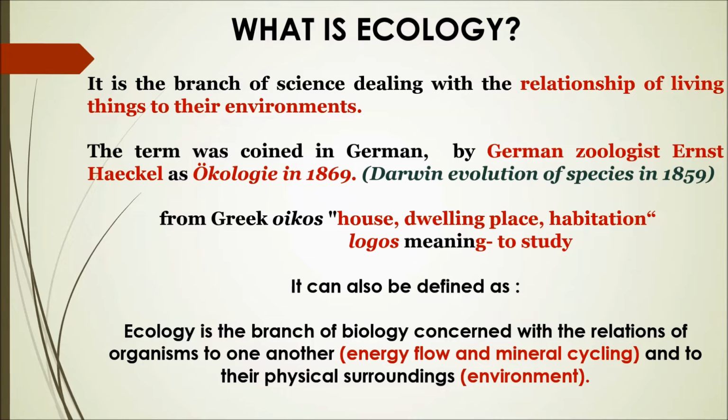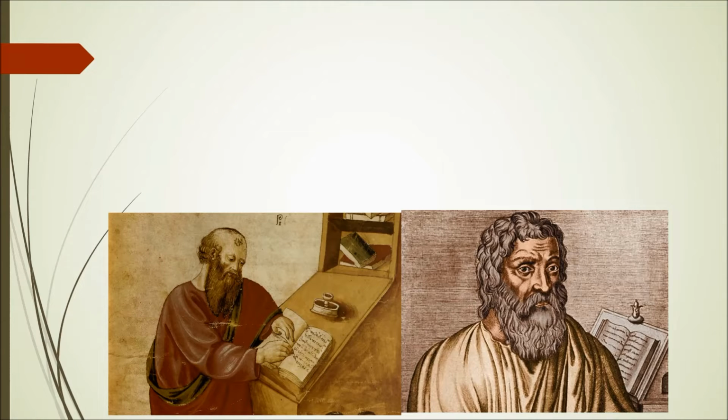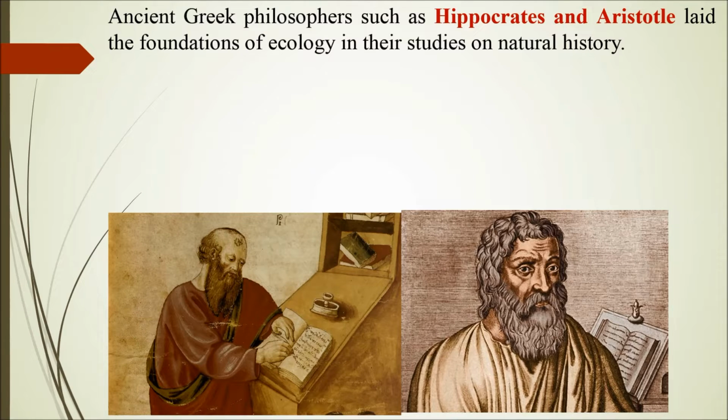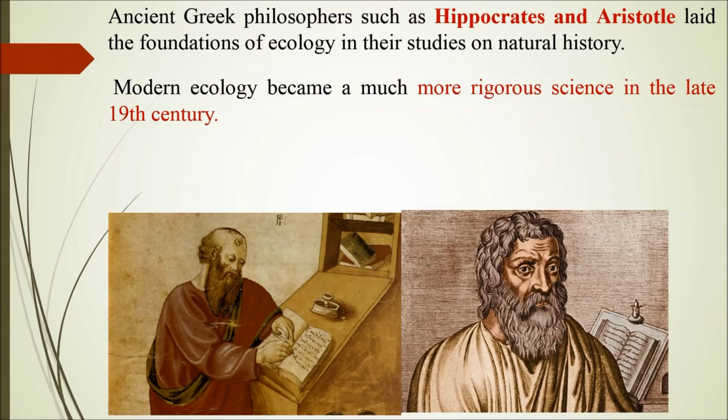Now, ancient Greek philosophers like Aristotle and Hippocrates laid the foundations of ecology in their studies on natural history. If you go back to historical studies, you'll find that these were the key thinkers and scholars who gave basic concepts already in ancient times. Modern ecology was built on those basic concepts, and it became a more rigorous science by the end of the 19th century, because Darwinism in 1859 revolutionized the change.